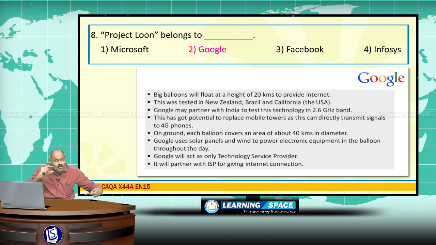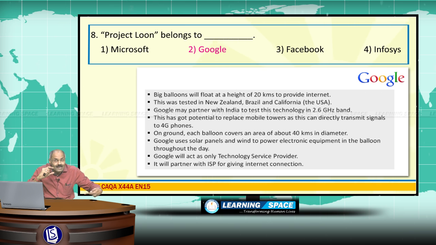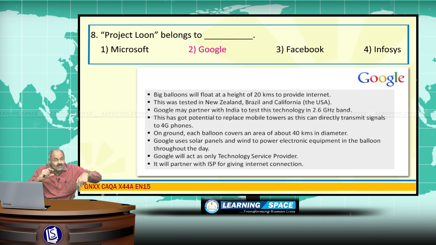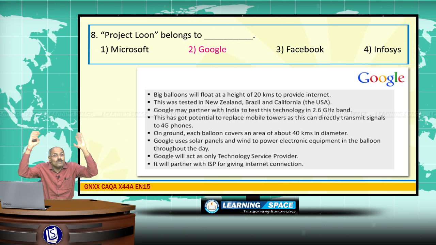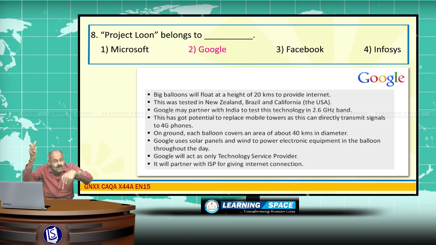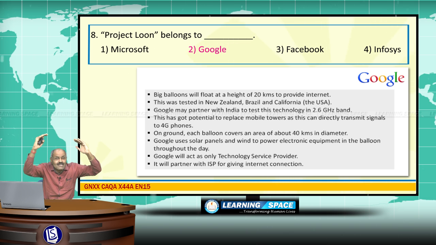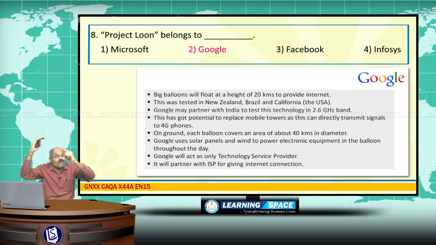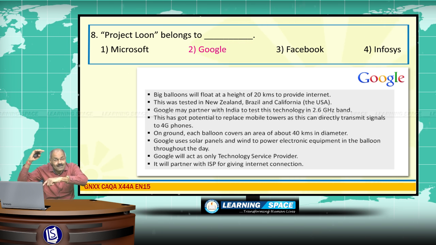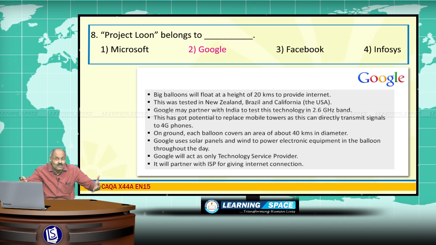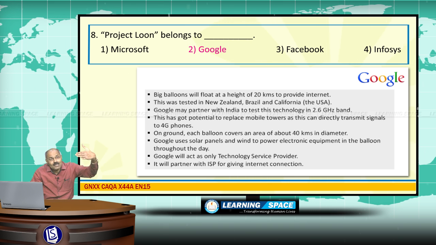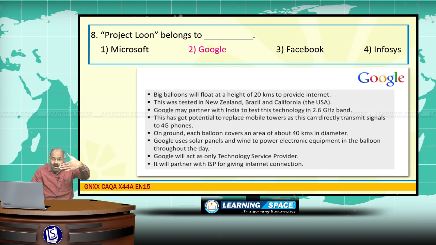If people talk about the white space experiment, it is Microsoft. If people talk about balloons to provide internet, that is Google. If people talk about satellites at lower height, that is Facebook. Right? Let us see who is going to be successful in future, and this Project Loon is launching of balloons,